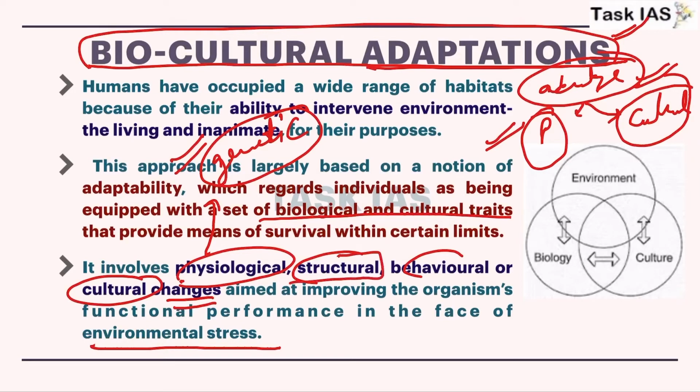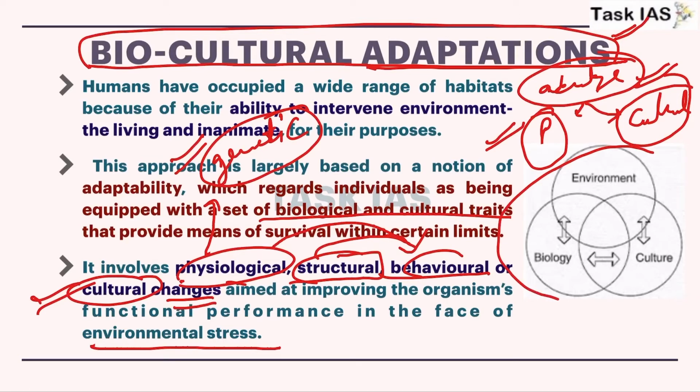Now structural, of course, some population of any community will be extinct if not equipped with superior technology. So these structural changes or population decline or population growth, these changes will also happen. Similarly, if physiological or structural change happens, then the surviving population has some behavioral changes as well, and these behavioral changes and structural or physiological changes also bring cultural changes in population. So all are interconnected, and you can write any of the examples to explain these points.